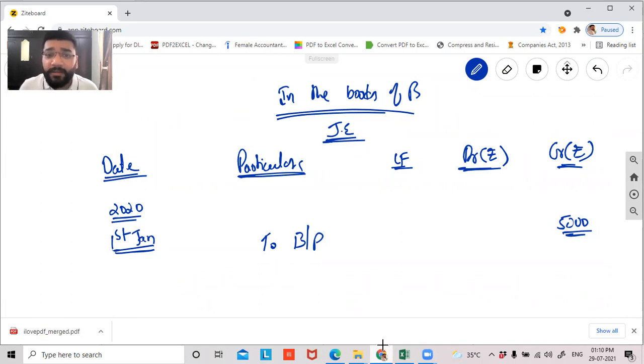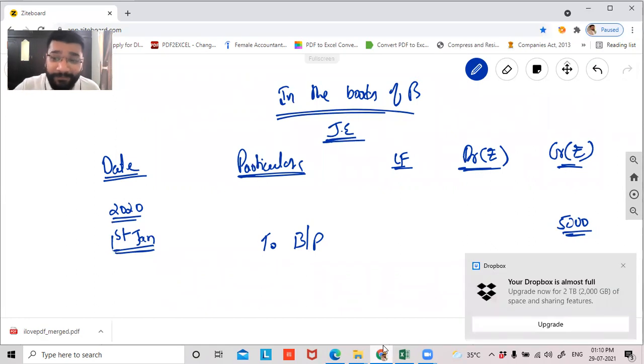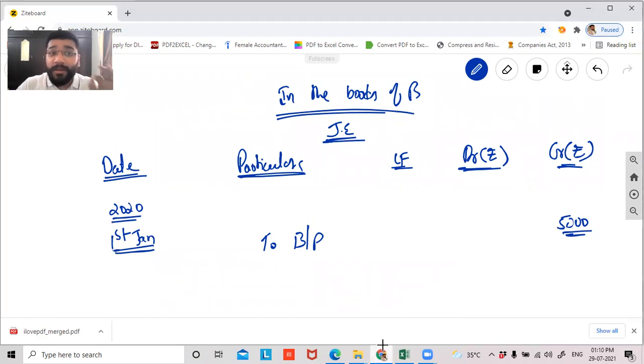He's supporting A now by accepting the bill of exchange, with the hope that on the maturity date, A will make the payment to me. So the hope is that A will make the payment to me in future. So I need to record the hope. What is the hope here? I will receive money from A. So A account debit 5,000 rupees, to bills payable.